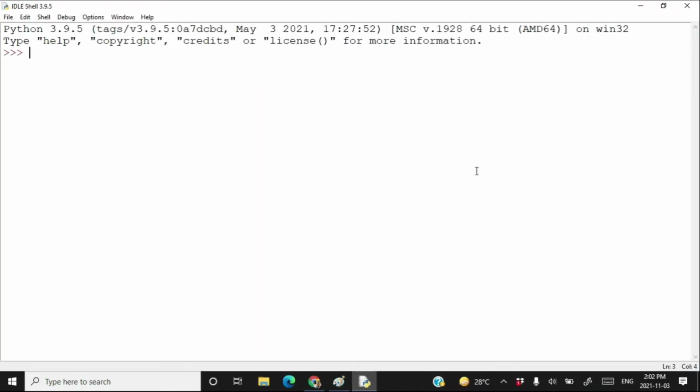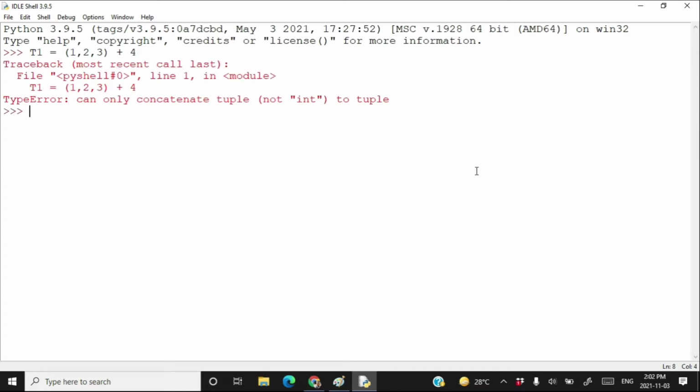There is something more interesting to see. I cannot add a number in tuple. Suppose that I have t1 is equal to 1, 2, 3 as a tuple and I want to just add 4. I cannot do it, because one operand is tuple, then others should also be tuple. But if I write 4 as a tuple, then I will be able to add it. Like if I write 4 followed by comma, then a new tuple will be created with content of 1, 2, 3 and 4.